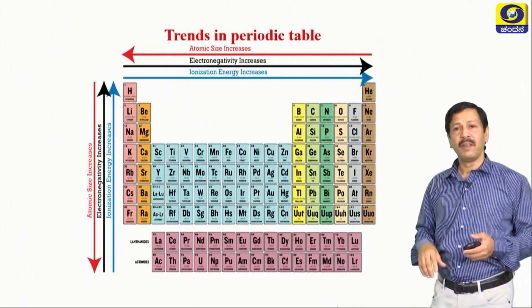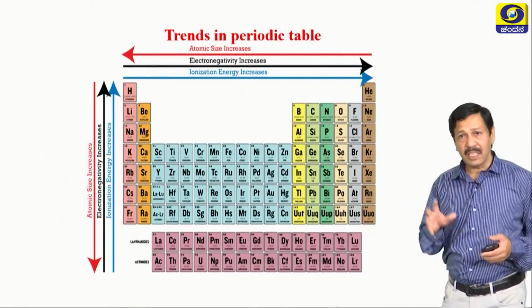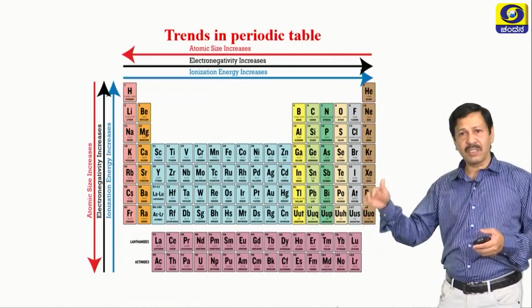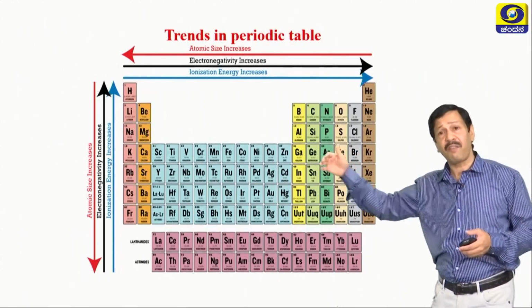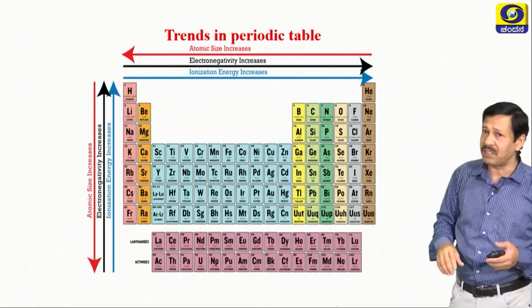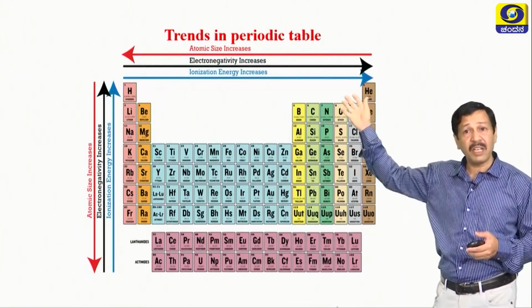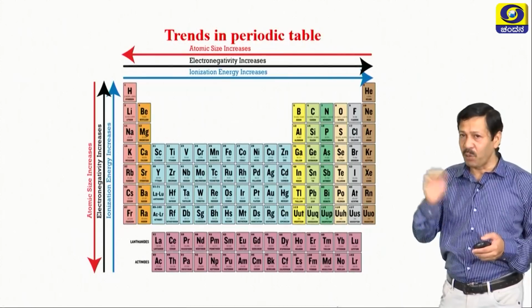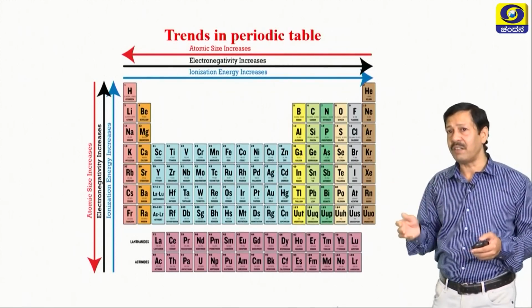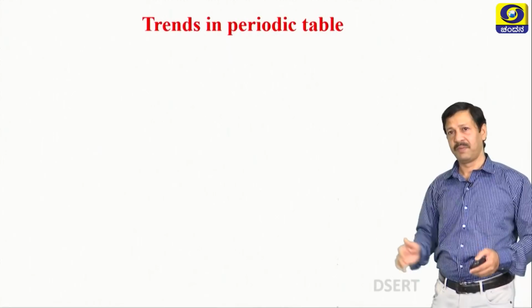Why? As you go down, the size of the atom increases, the valence shell electrons are far away from the nucleus, so a lesser amount of energy is sufficient to remove them from the valence shell. If they are closer, then more energy is required. This is the simple logic.